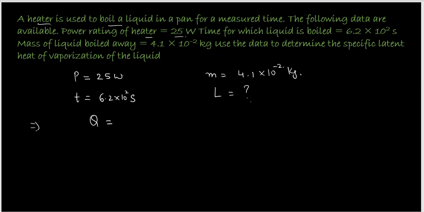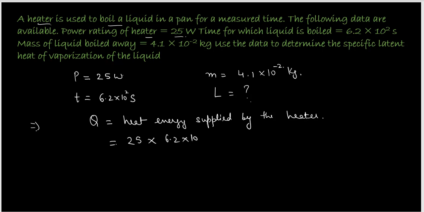Q is the heat energy supplied by the heater in this case, and that is going to be power into time, because you have learnt that power is energy over time, so energy will be power into time. So 25 times 6.2 times 10 to the power 2, and solving this we get 15.5 times 10 to the power 3 joules. So this is the heat energy that has been supplied by the heater.